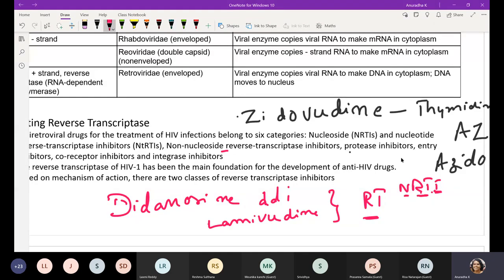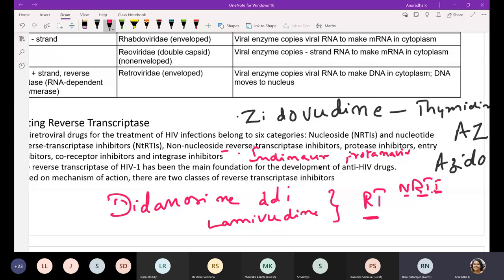For protease inhibitors, one example you can remember is indinavir, and ritonavir. So these are the protease inhibitors, okay? At least one or two examples you try to remember. Have you understood this, students?